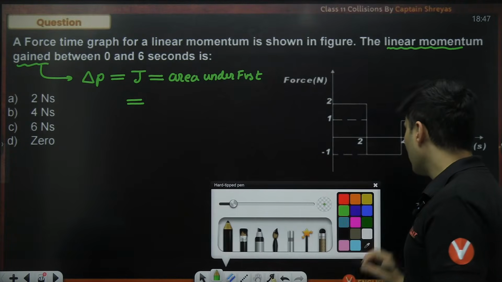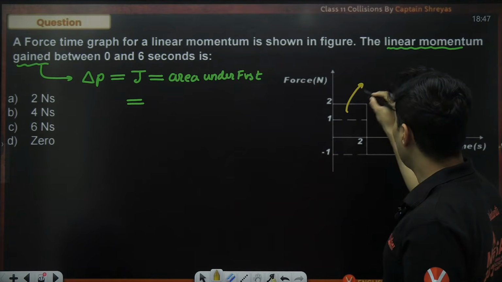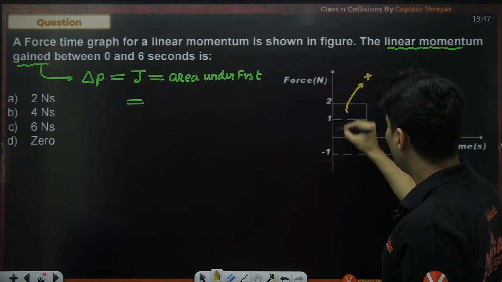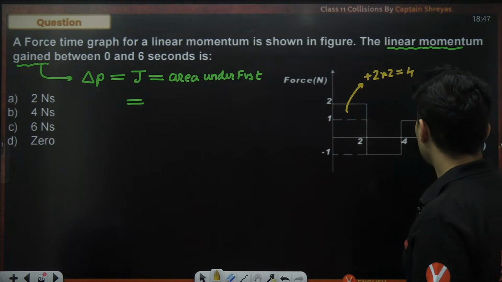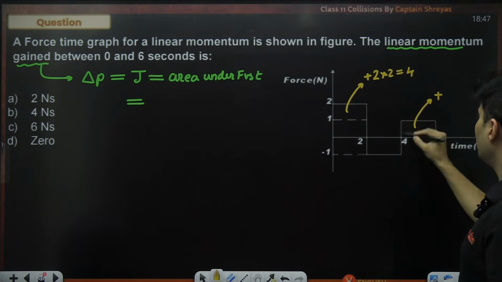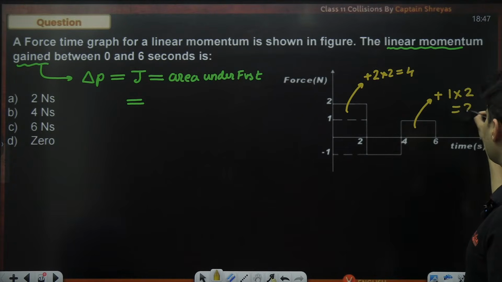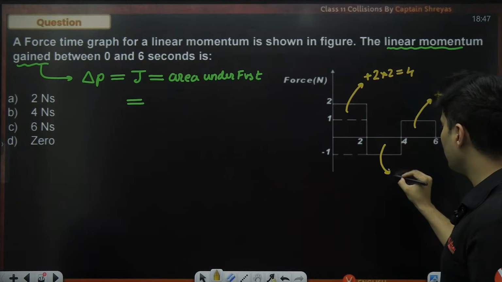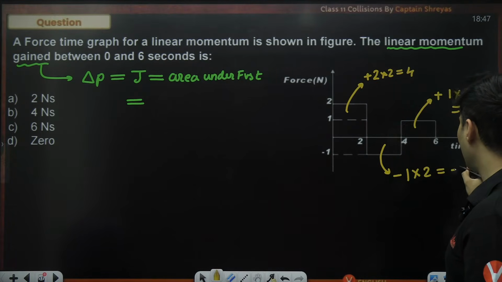Okay, let's start. This particular area, the first part, is positive, so it will be plus, height 2, base also 2, so 2 into 2, which is basically 4. This part is also positive, it's on the top, height is 1 unit and base is 2 units, so this is 2. This particular part is below, so negative, height is 1 and base is 2, so it is minus 2.